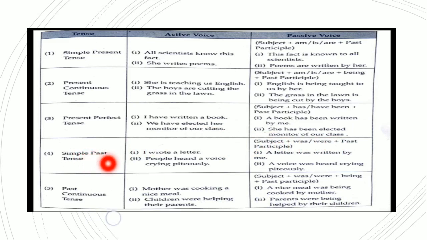Then past continuous: mother was cooking a nice meal. A nice meal was being cooked. See, similar here also, continuous takes being. Wherever it is in the ing form, it will take the form of being, followed by the past participle form. Whether it is present continuous tense or past continuous tense, it will be followed by being.